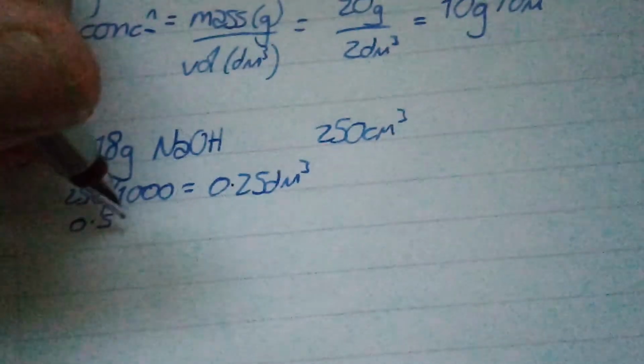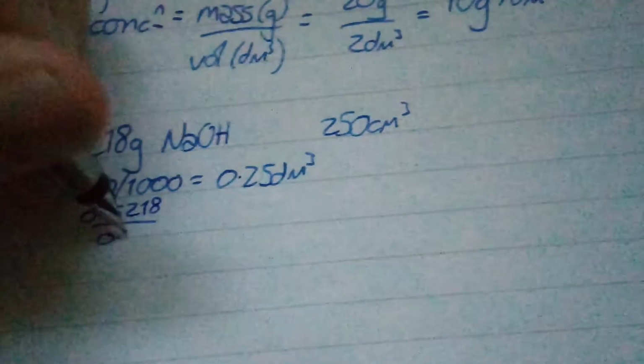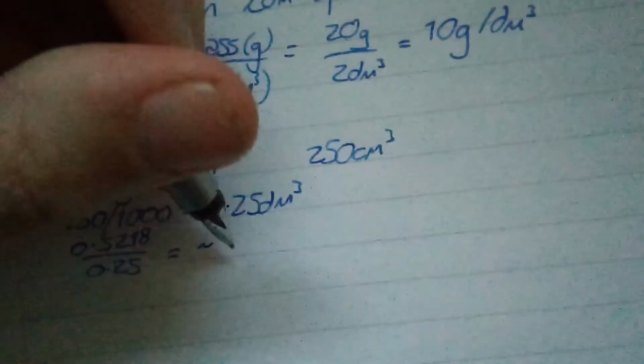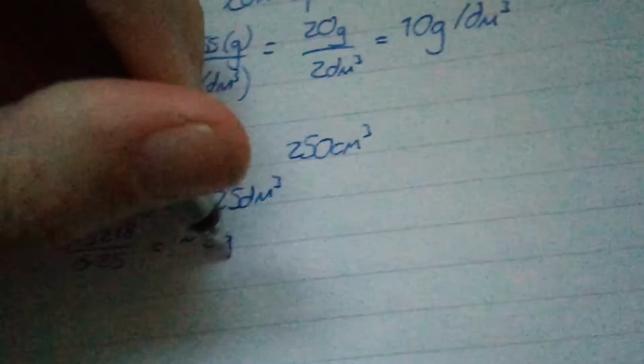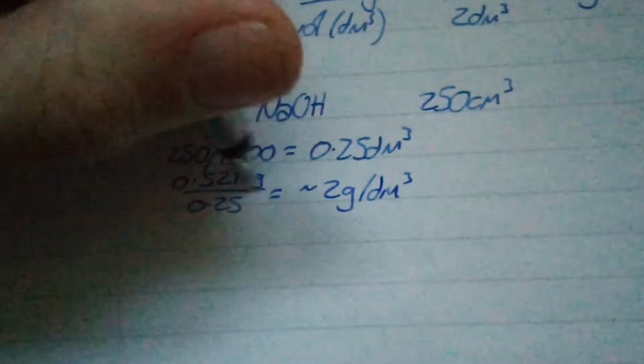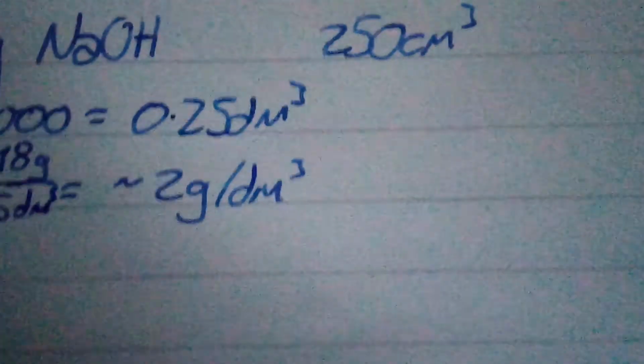Concentration. Okay, so we've got 0.5218. We're going to divide that by 0.25, and that gets us roughly 2 grams per decimeter cubed. And again, you put your units in: grams per decimeter cubed, grams divided by decimeter cubed.